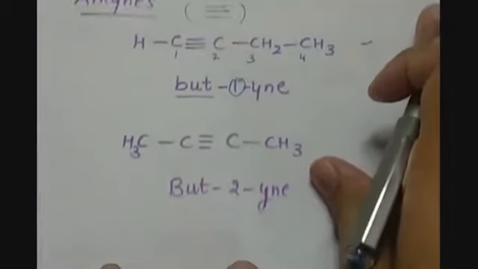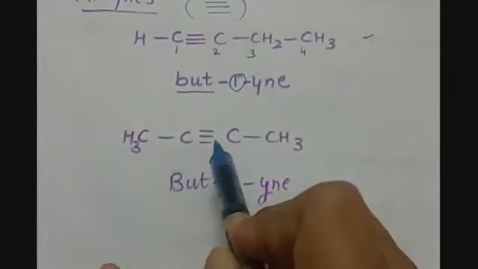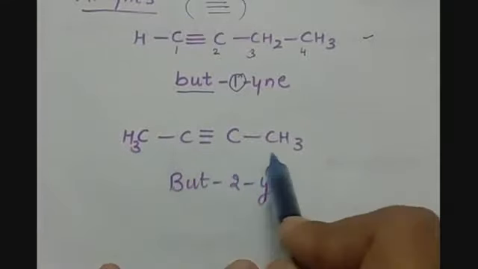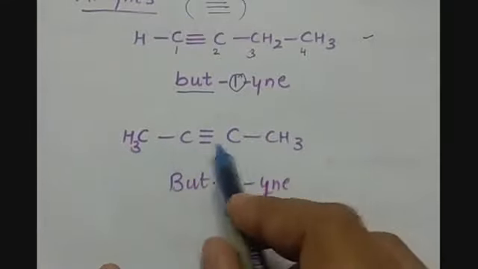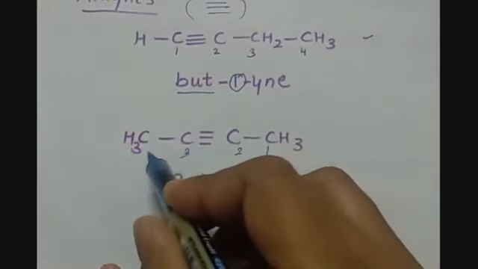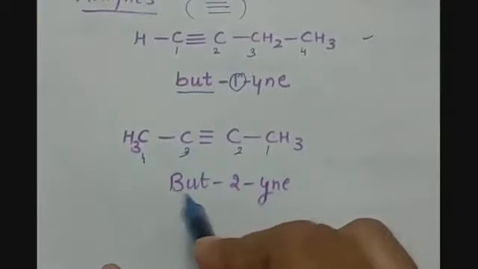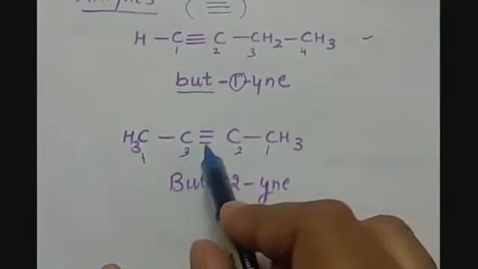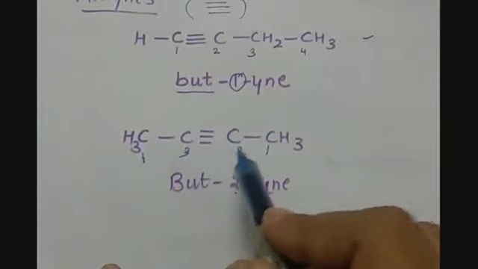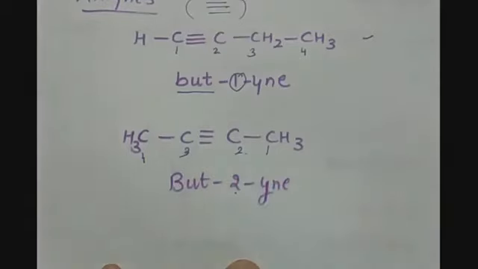The same is here. If this double bond is present at the second carbon or in between the chain, you can number it from any side, because this will come to the second position only. 1, 2, 3, 4 or 1, 2, 3, 4. 4 carbons, so but-. Where is the triple bond? 2, and it is having a triple bond, so it will take primary suffix as -yne.